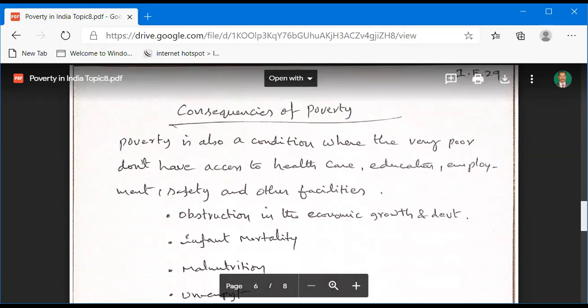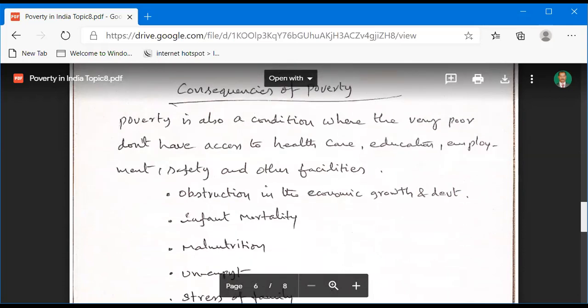Next, consequences of poverty. Consequences means the effects of poverty on society. What are the results after the existence of poverty? What are the effects of poverty in our society? That is called consequences.